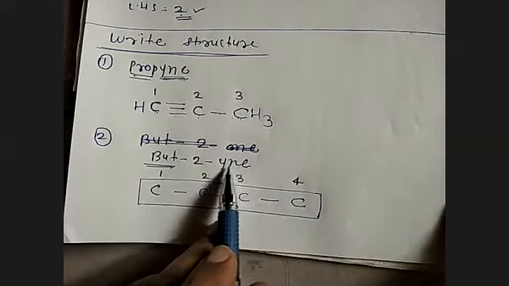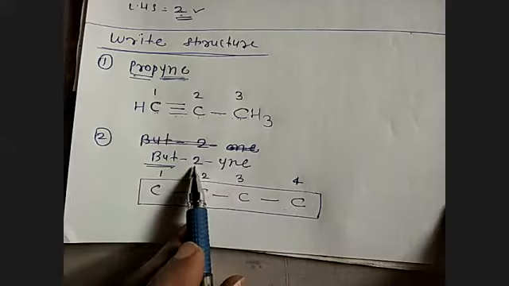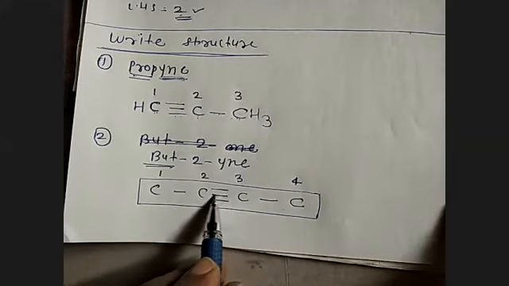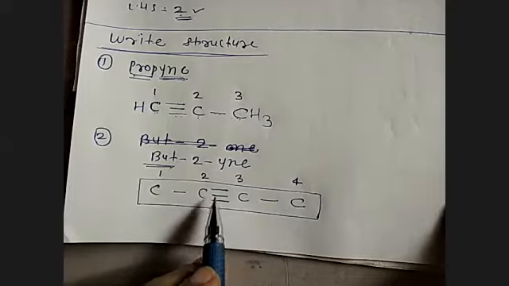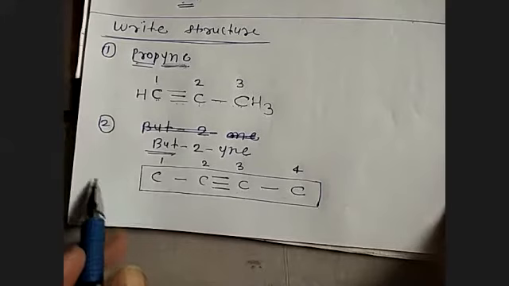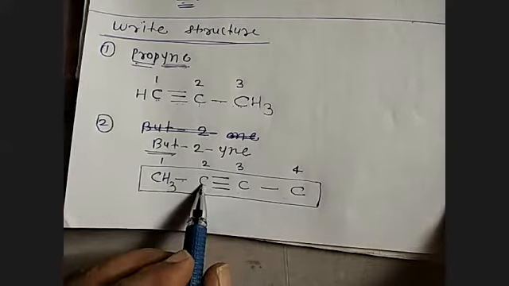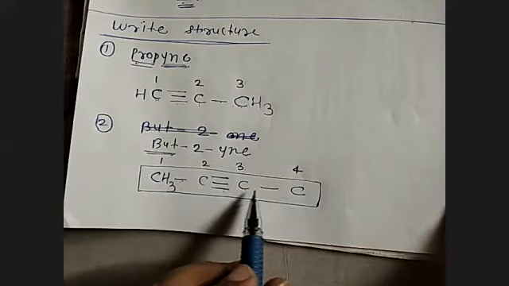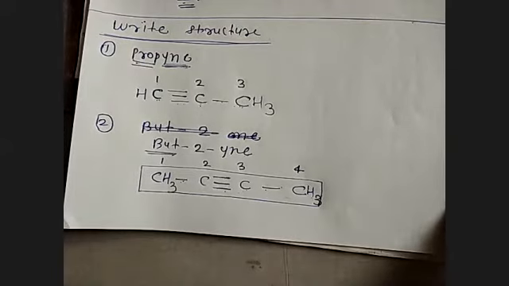Now see, yne means what? Triple bond. Yne means triple bond, and triple bond is between which carbon atoms? Second and third. So 2. Correct? So second and third, 2 here. And then complete the valency. Like here already one bond is there, so how many more hydrogens? 3. Carbon has got 3 plus 1 bond, 4. Valency is correct. Here carbon has got 3 bonds plus 1. Valency is correct. And here already one bond is there, so 3 hydrogens. Correct? I'll take one more example.